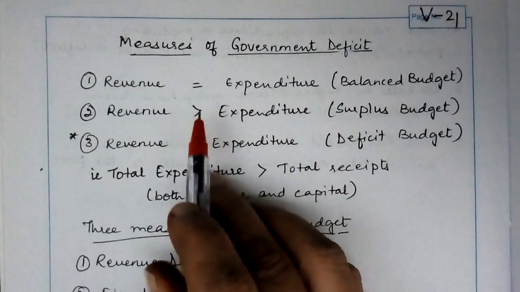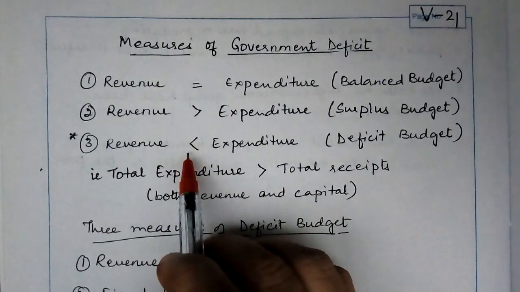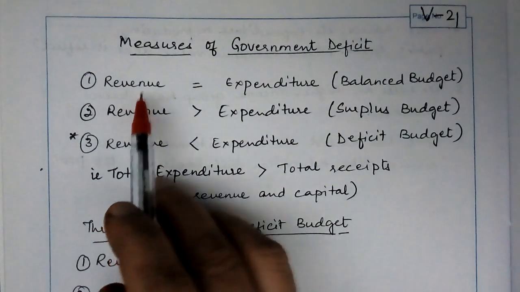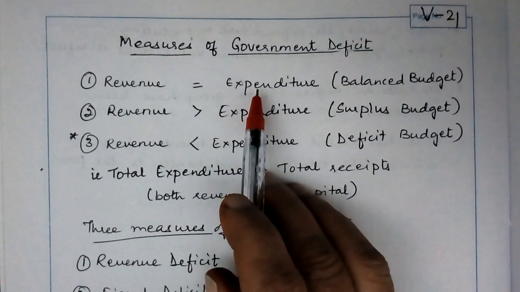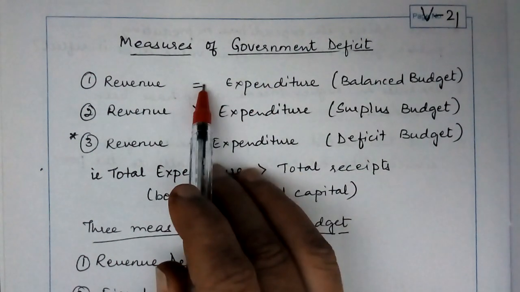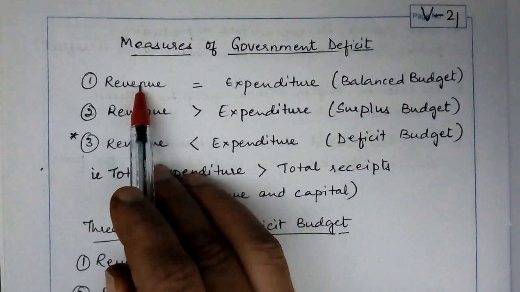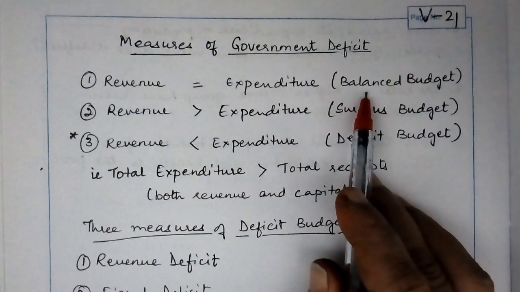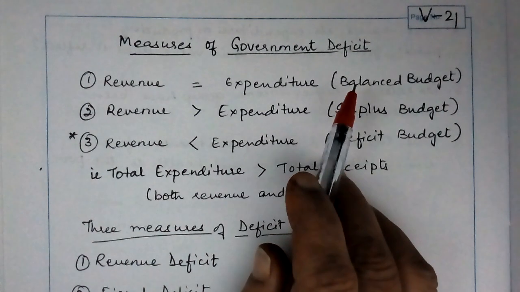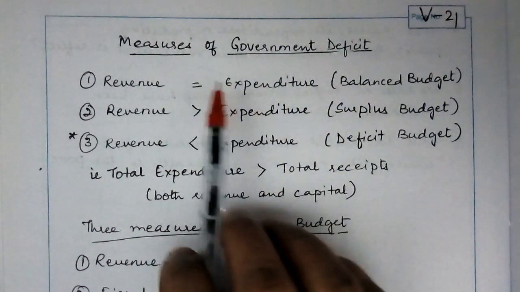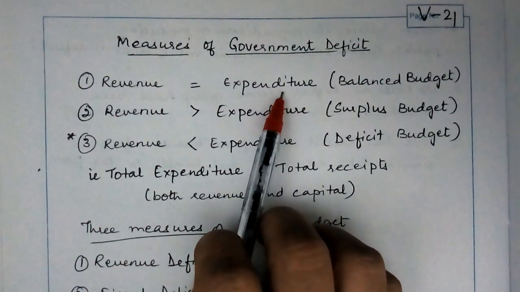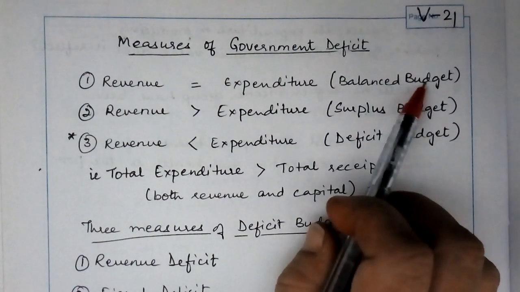So here we have three conditions. One, when the revenue collected is equal to the expenditure made by the government, or shall we put it like this, when the expenditure made by the government is equal to the revenue that has been collected, then we can call it a balanced budget. Let us say some 500 lakh crore of rupees was the revenue, and also 500 lakh crores of rupees was the expenditure of the government. We can call it a balanced budget.